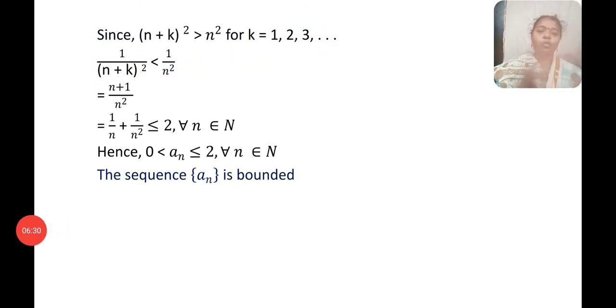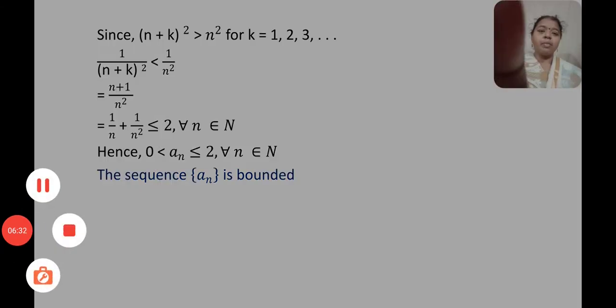So we have studied 4 different problems which show that the sequences are bounded. Thank you.